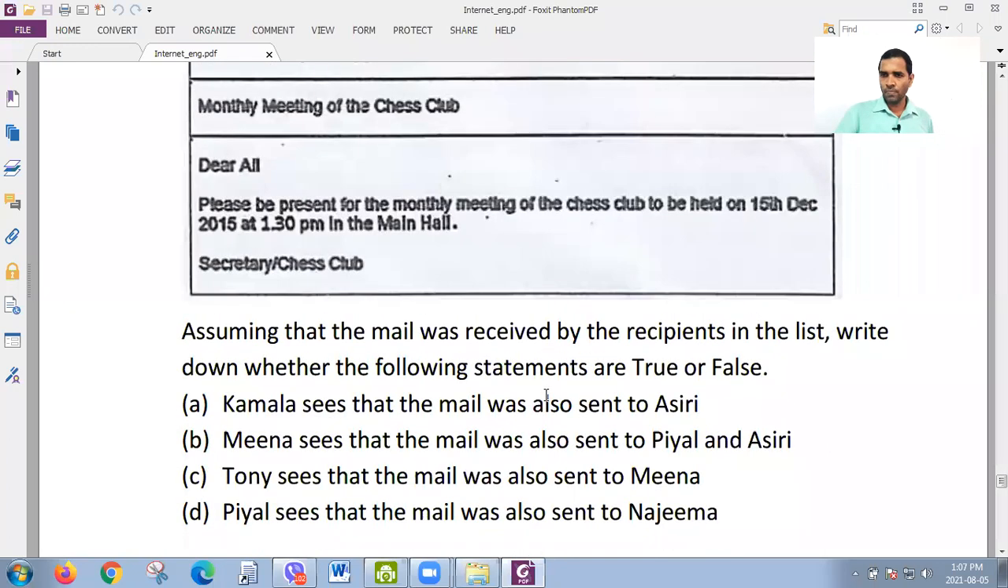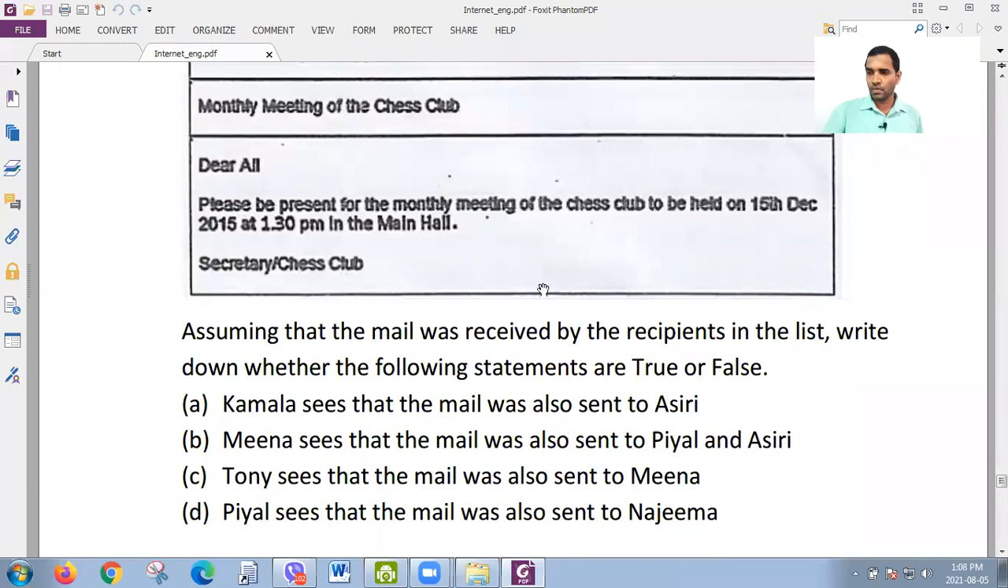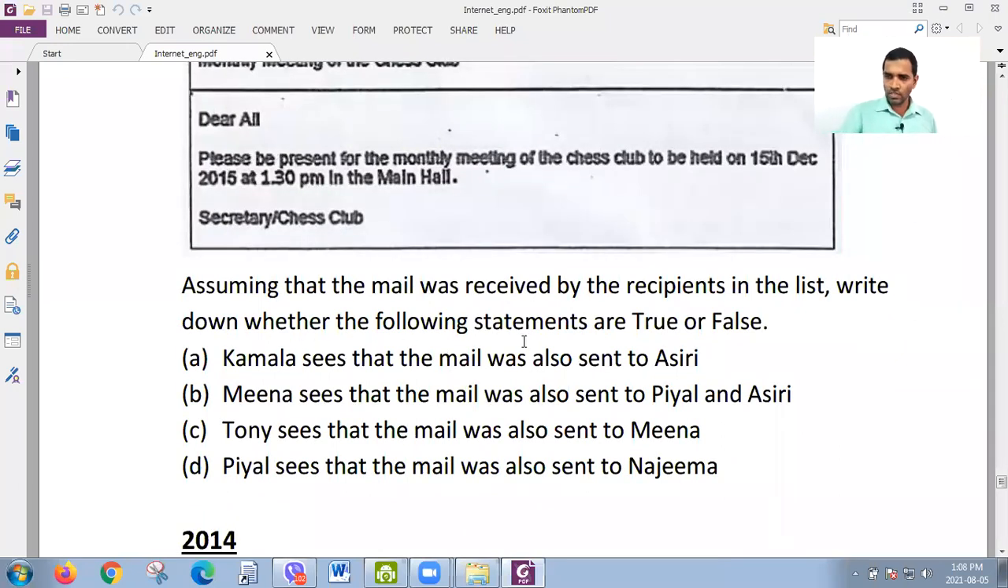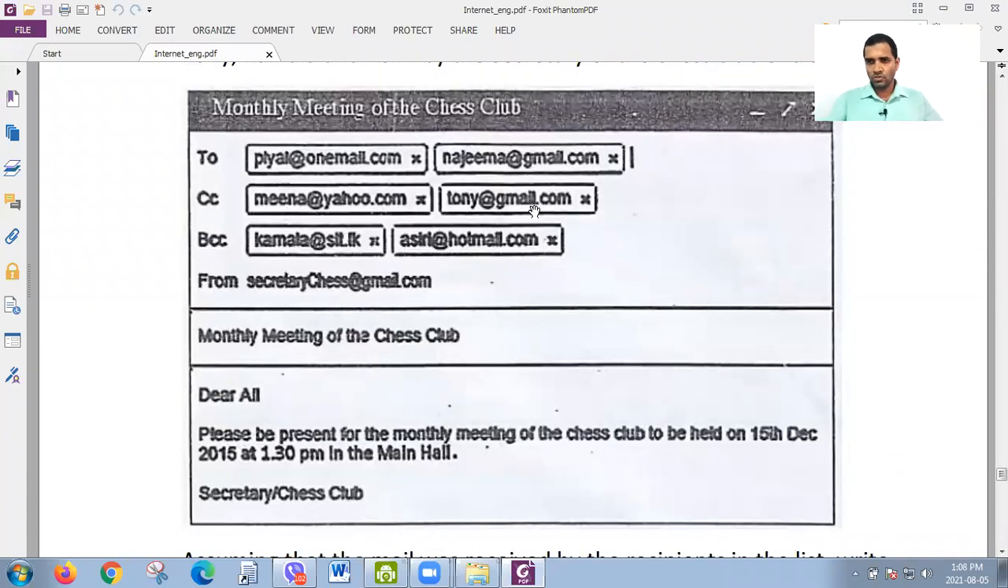This is very simple. Assuming that the mail was received by the recipients in the list, so they all received the email, write down whether the following statements are true or false. I will ask someone, so please listen to me and find the answer. I give some time for finding the answer. After that, I will ask. So remember the interface. In To, Pial, Najima. In CC, Meena, Tony. In BCC, Kamala, Asri.